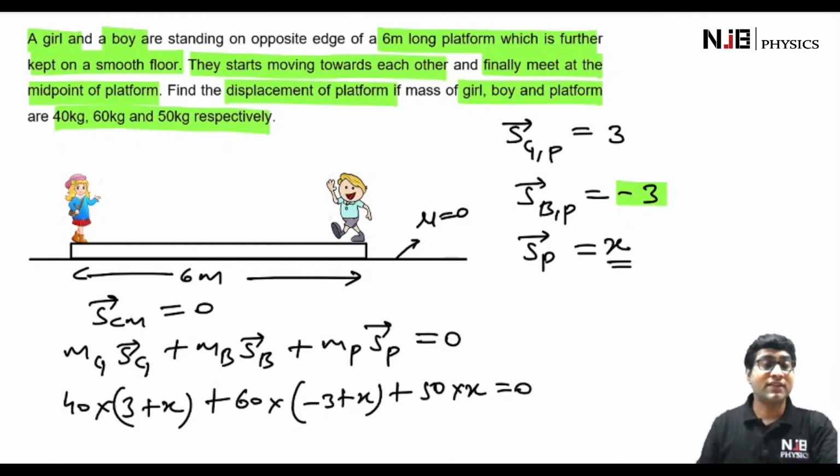So you can see that in this equation we have only one unknown. When you solve it, we get the value of x as 0.4 meter. And as you can see, this x is positive, therefore the plank is going to move in the right direction. So finally, we can say that the displacement of the plank is 0.4 meter, or 40 centimeters, in the right direction.